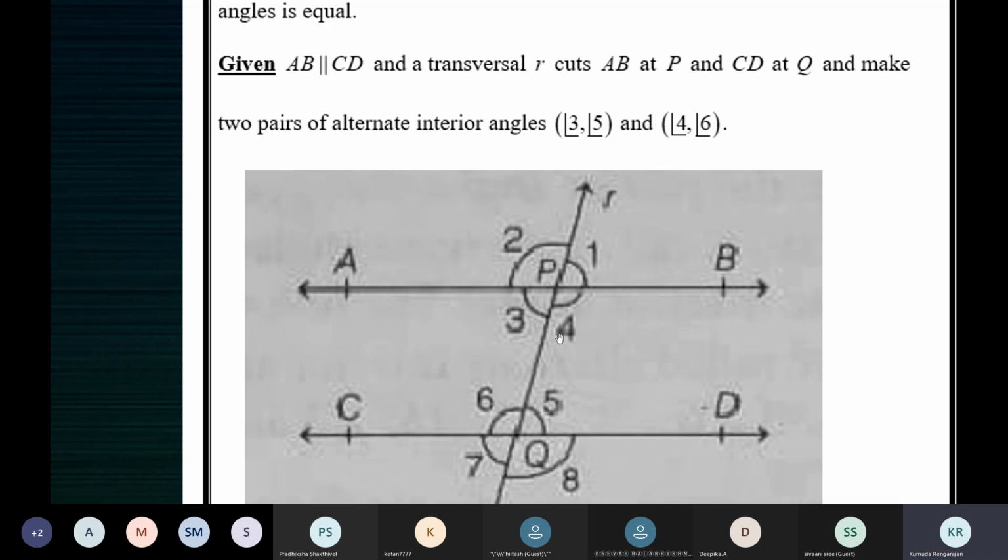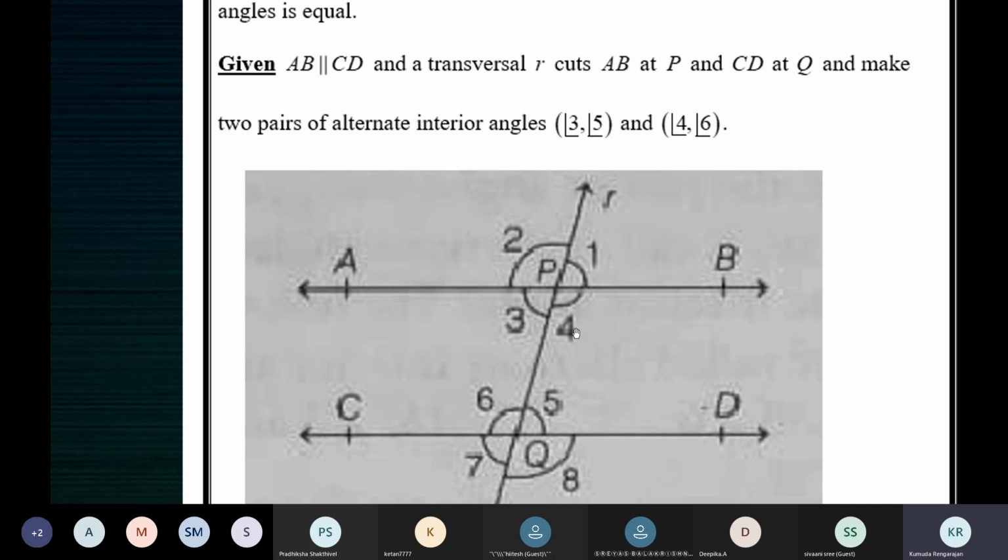Similarly, to prove that 4 is equal to 6, make use of the mediator angle 2. To prove that 4 is equal to 6, take the help of angle 2. Now show that 2 is equal to 4 and 2 is equal to 6. We need to prove that 4 is equal to 6. So this angle 2 is going to help us out to prove 4 is equal to 6.